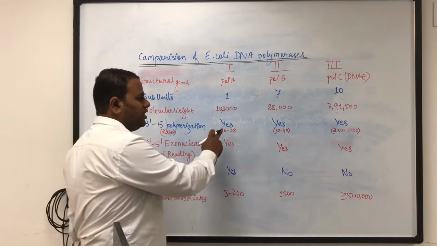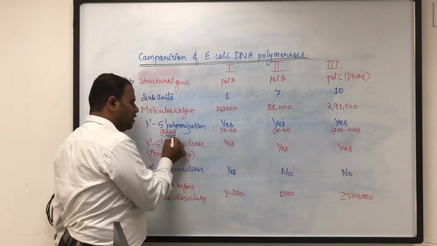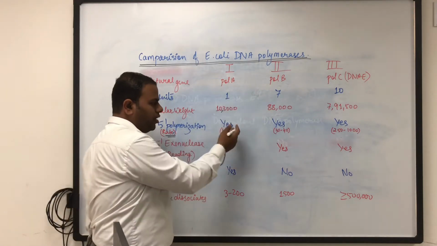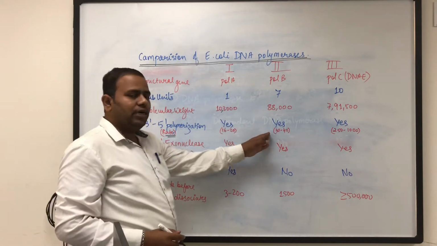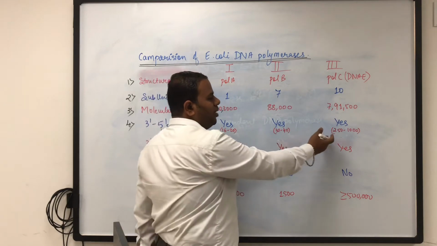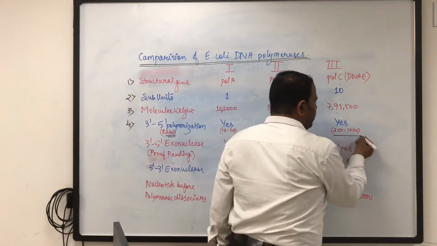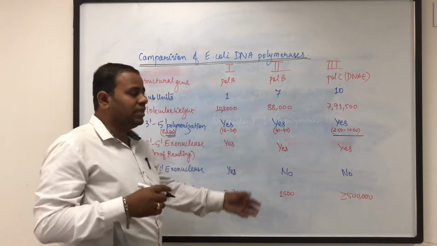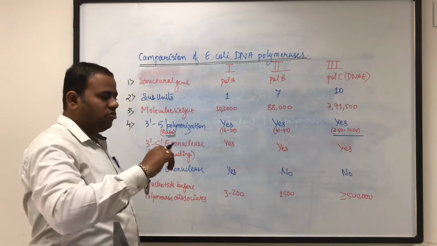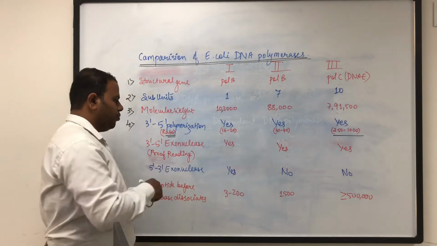So this activity is present in all the 3 enzymes, and the rate at which it adds the nucleotides is 16 to 20 nucleotides per second in DNA polymerase 1, whereas it is 30 to 40 nucleotides in DNA polymerase 2, and as you know DNA polymerase 3 is performing the main function here, so it is having 252,000 nucleotides per minute, means the activity of addition of new nucleotides into a strand is very high in case of DNA polymerase 3.